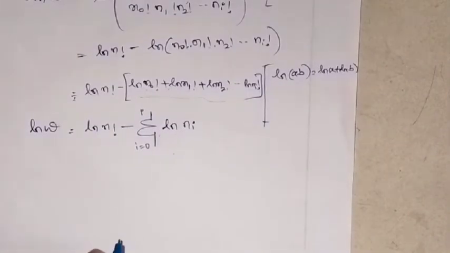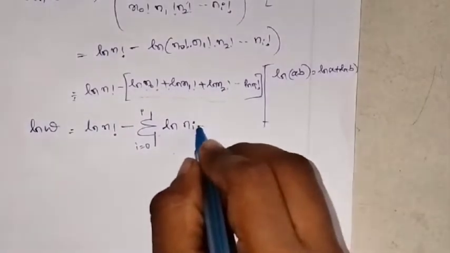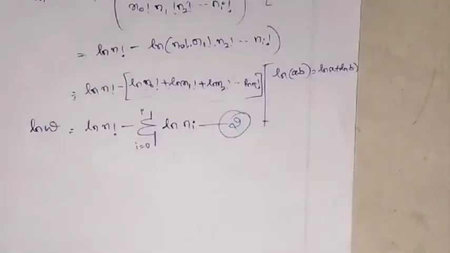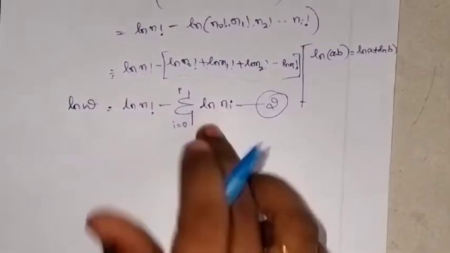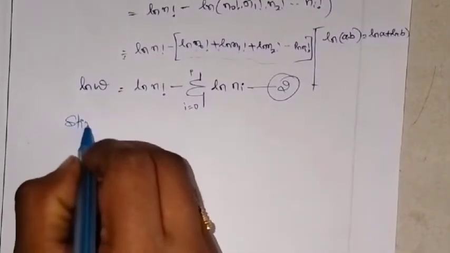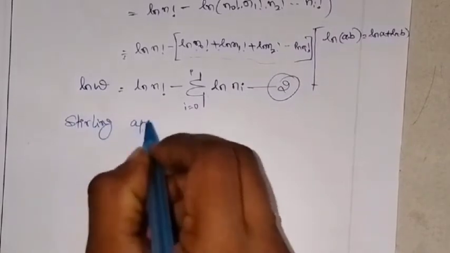Now what you do is you will be applying the Stirling approximation. Okay, before that let me name this as 2. This is the equation number 2. Now you are using what? Stirling approximation.